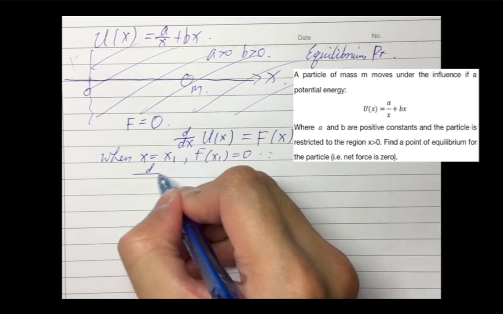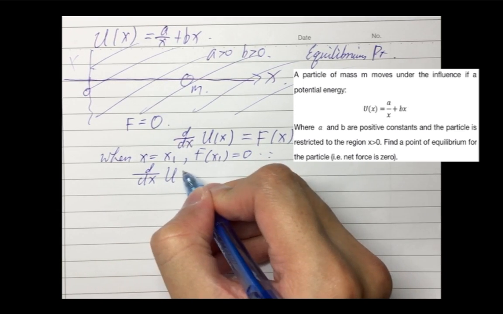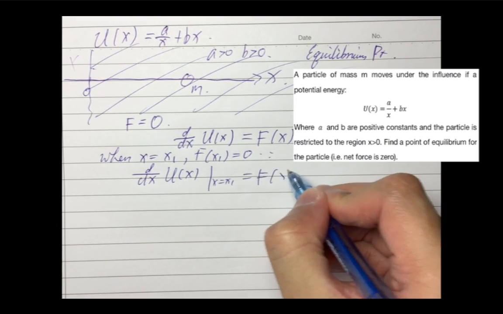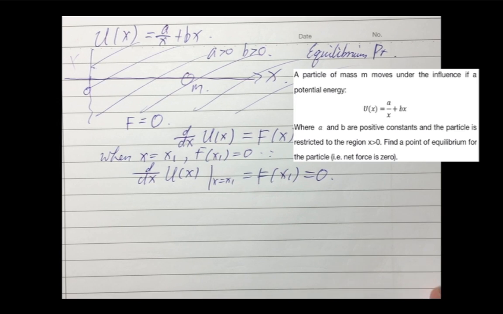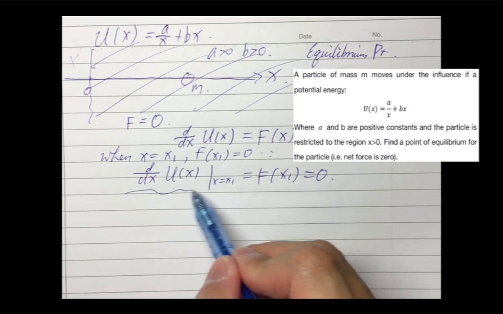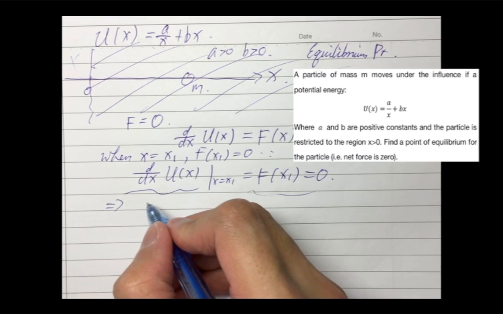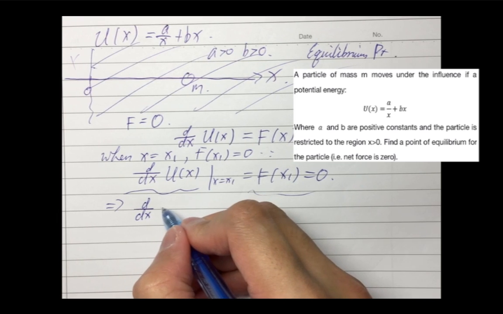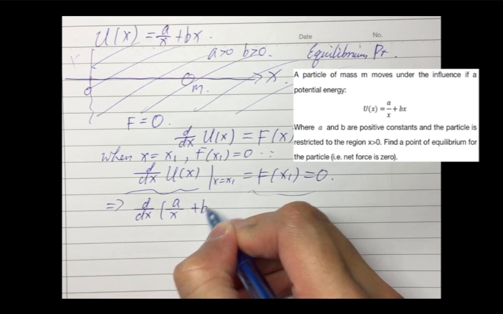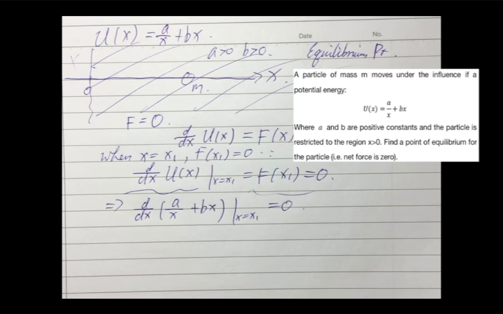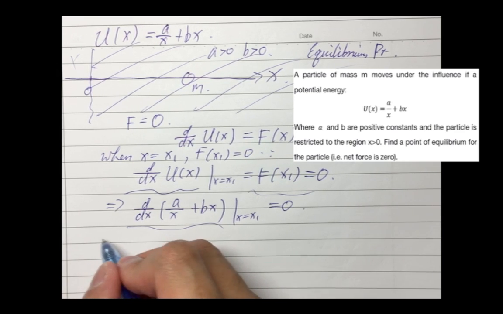Then we have d over dx of U(x) at x equals x1 equals F(x1) equals 0, right? So we are doing a differentiation of the potential energy. We don't need to care about this force because it's 0. So we can establish an equation: d over dx of (a over x plus bx) at x equals x1, which is 0. So we are doing differentiation now. It's quite simple, a math problem, right?